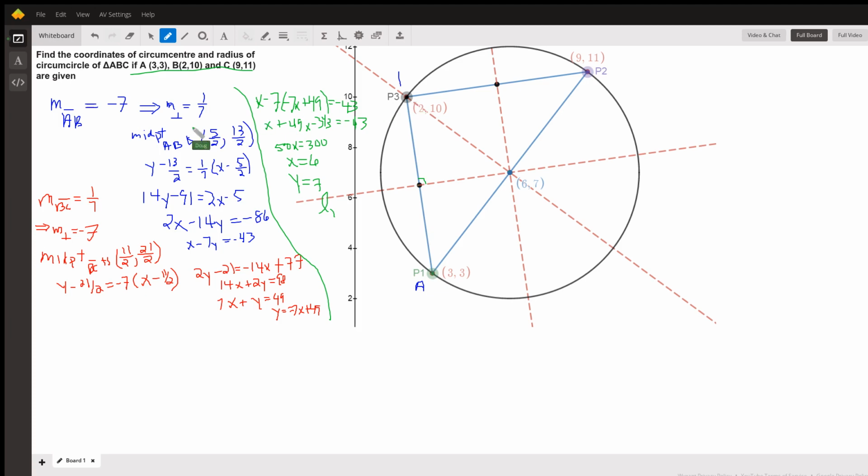So segment AB has a slope of -7 because it's 10 minus 3 over 2 minus 3, which is 7 over -1, or -7, which implies that the slope of the perpendicular line L sub 1 is 1/7, the negative reciprocal. The midpoint of AB we get by taking the average of the x coordinates, comma, average of the y coordinates. So the midpoint is the coordinates of this point right here, 5/2, 13/2.